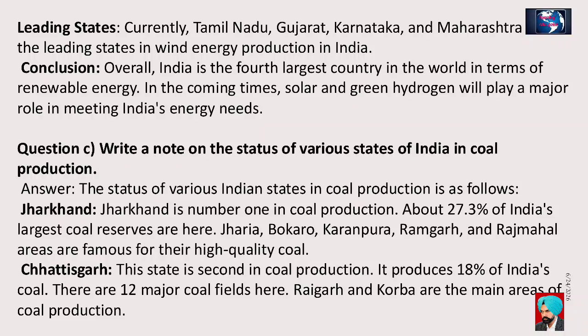Chhattisgarh. This state is second in coal production. It produces 18% of India's coal. There are 12 major coal fields here. Raigarh and Korba are the main areas of coal production.